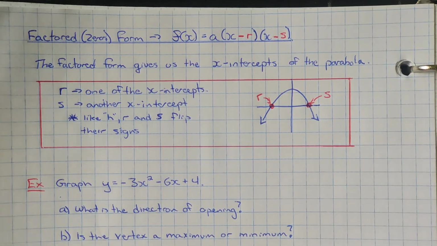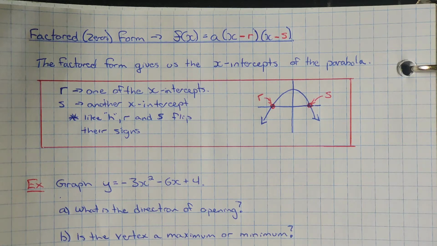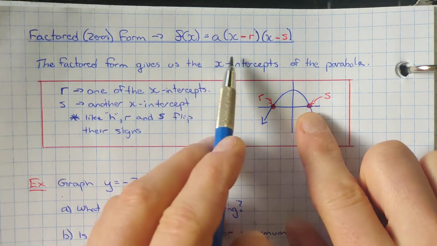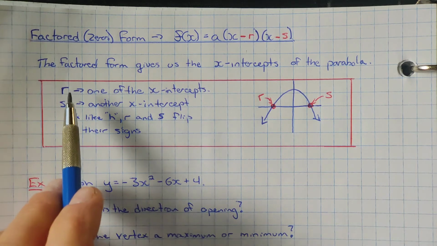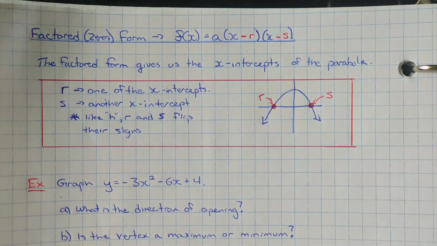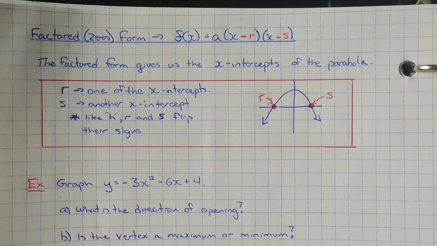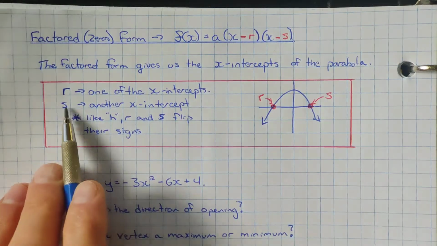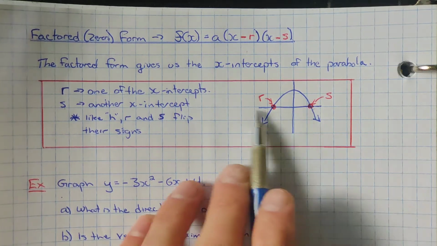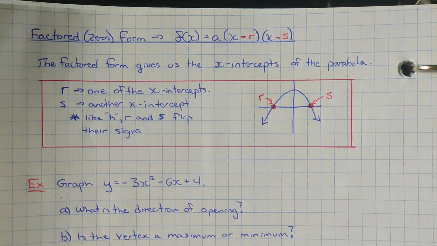So with the factored form of the quadratic equation, we have the x-intercepts of the parabola. And so this tells us where the graph is going to cross the x-axis. The r and the s are what tell us where the graph is going to cross the x-axis. So the r value and the s value, again, just like the h value, it's always the opposite sign. So minus r becomes positive r, minus s becomes positive s when we flip it out. And they just tell us the points where the graph crosses the x-axis.